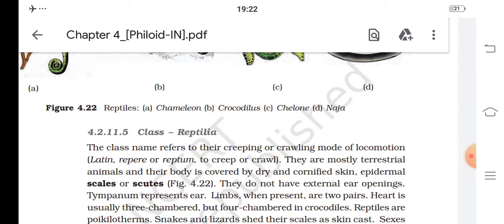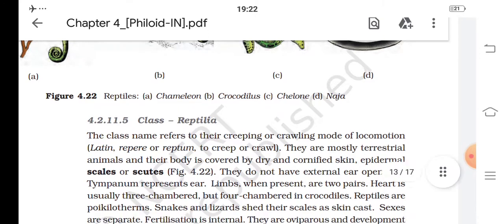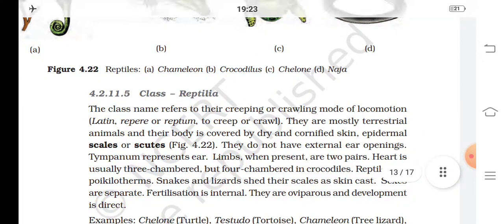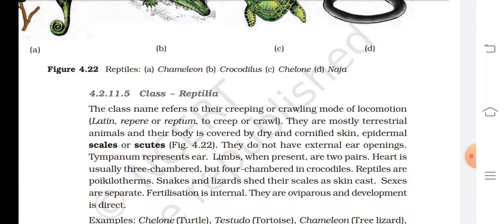4.2.11.5 Class Reptilia. The class name refers to their creeping or crawling mode of locomotion. They are mostly terrestrial animals, and their body is covered by dry and cornified skin, epidermal scales or scutes. They do not have external ear openings. Tympanum represents ear. Limbs, when present, are two pairs. Heart is usually three-chambered but four-chambered in crocodile.